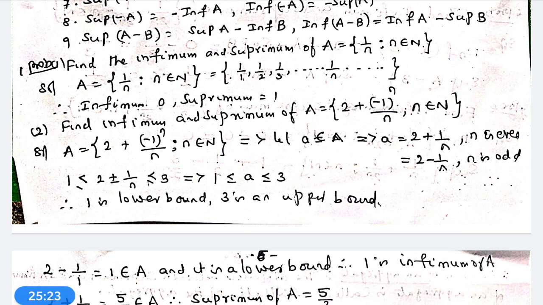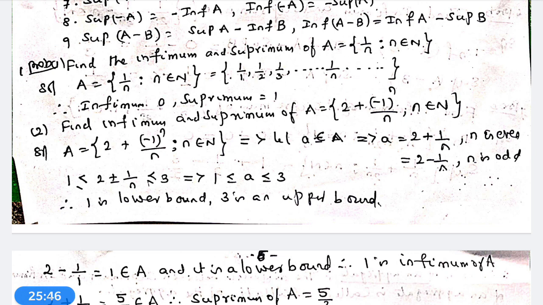2 plus 1 by 2 is equal to 5 by 2, which belongs to A. 2 plus 1 does not belong to A. Therefore 2 plus 1 by 2, that is 5 by 2, belongs to A. Therefore the supremum of A is equal to 5 by 2.